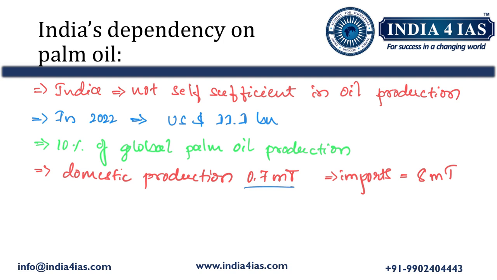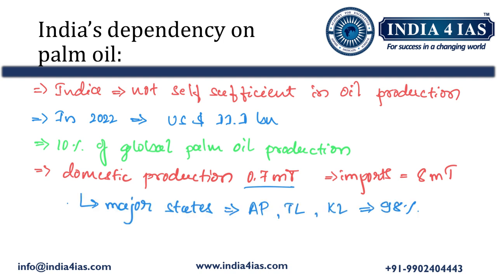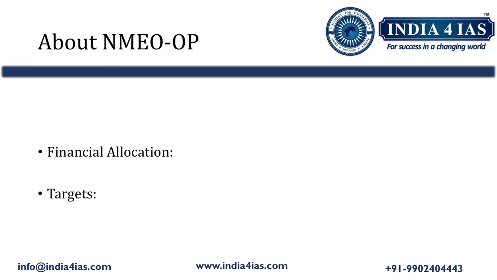So the major growing regions are Andhra Pradesh, Telangana, and Kerala. These three states account for 98% of the palm oil production in India. The other states are Karnataka, Tamil Nadu, Odisha, Gujarat, and Mizoram. In order to achieve self-sufficiency in palm oil production and to reduce the import of palm oil, Government of